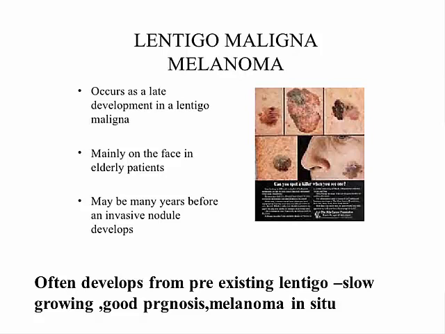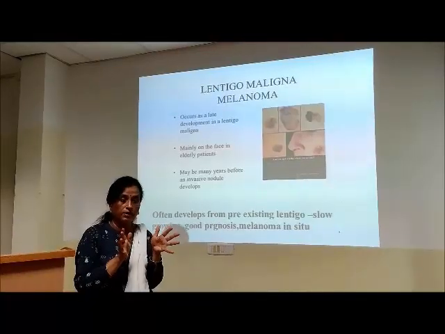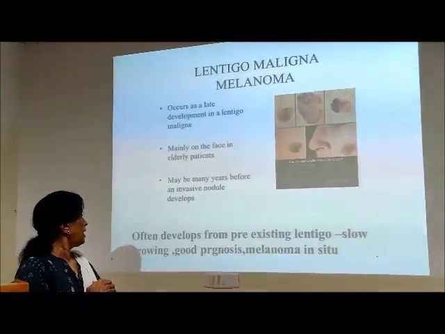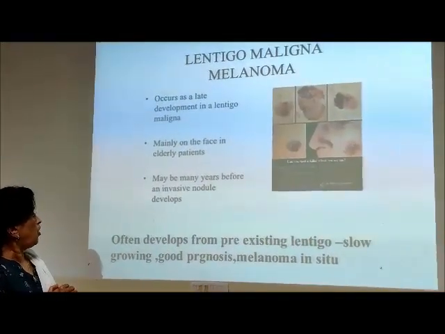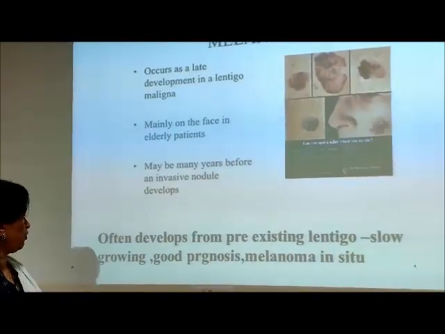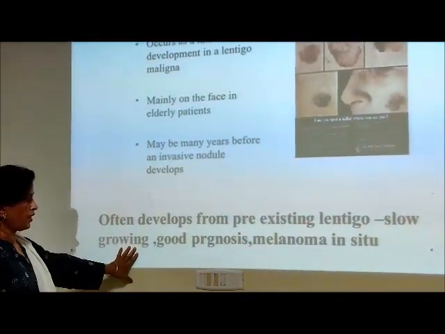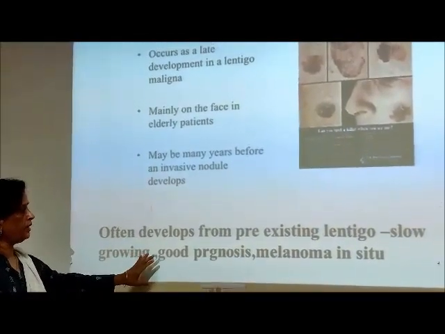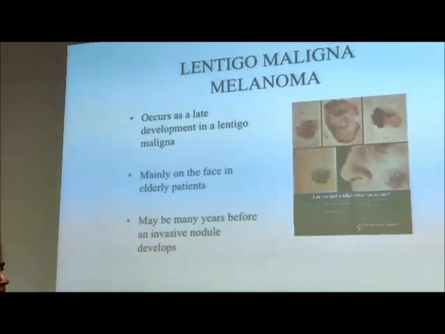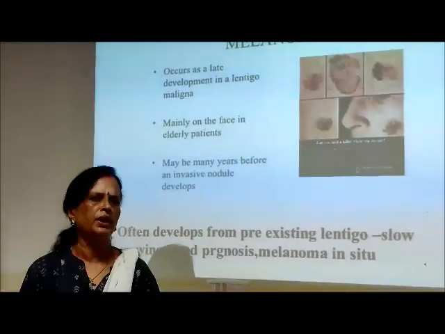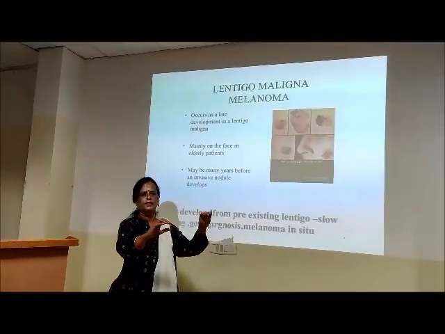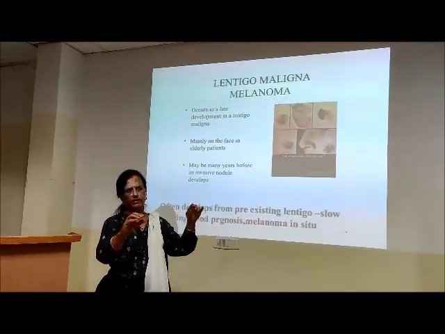Usually if they're multiple, we call it lentiginous. Lentigo maligna melanoma often develops from pre-existing lentigo. Slowly growing, but it has good prognosis. We call it melanoma in situ. What does it mean when we say melanoma in situ? It is confined to the epidermis, does not metastasize.